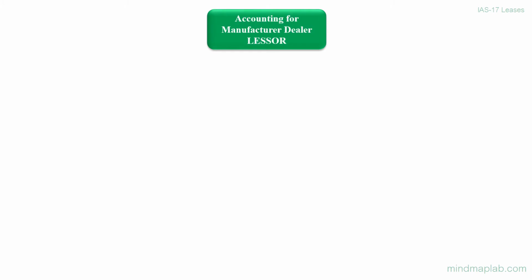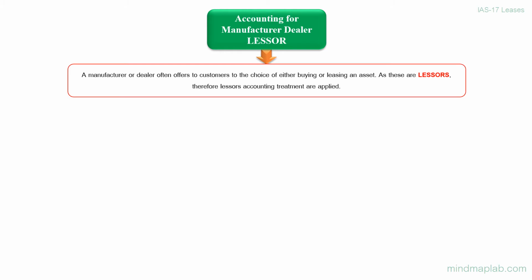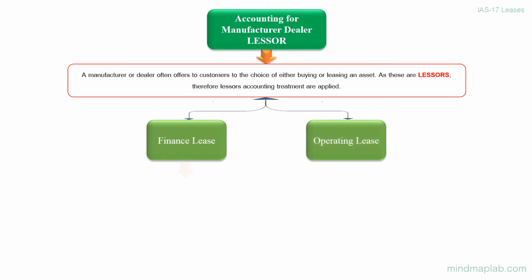Accounting for manufacturer dealer lessor. A manufacturer or dealer often offers to customers the choice of either buying or leasing an asset. As these are lessors, therefore lessor's accounting treatments are applied. This may result in either finance lease or operating lease.